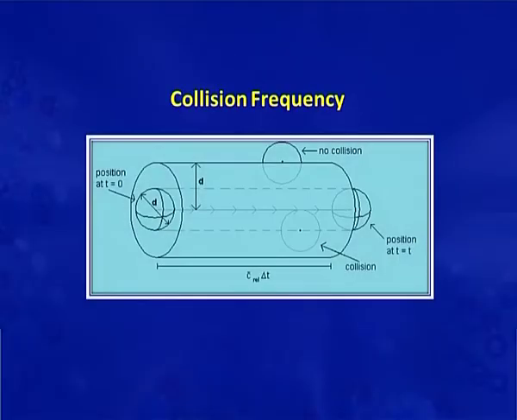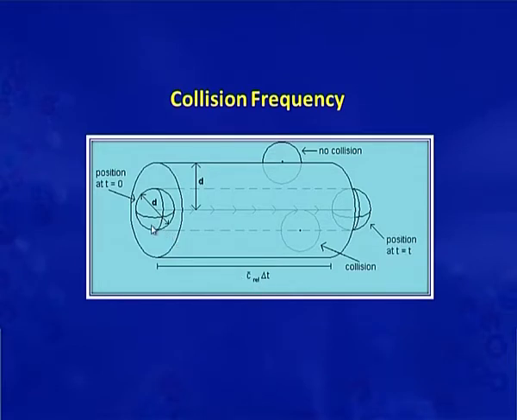Now, let us discuss this collision frequency. We use kinetic gas theory for deriving this expression. Consider that there are n number of molecules per unit volume, each of which has the collision diameter d. Let us assume that only one molecule, this is x, is moving and the other molecules are stationary. So, the one molecule that is in motion moves with speed that is represented as C_REL. What is this?